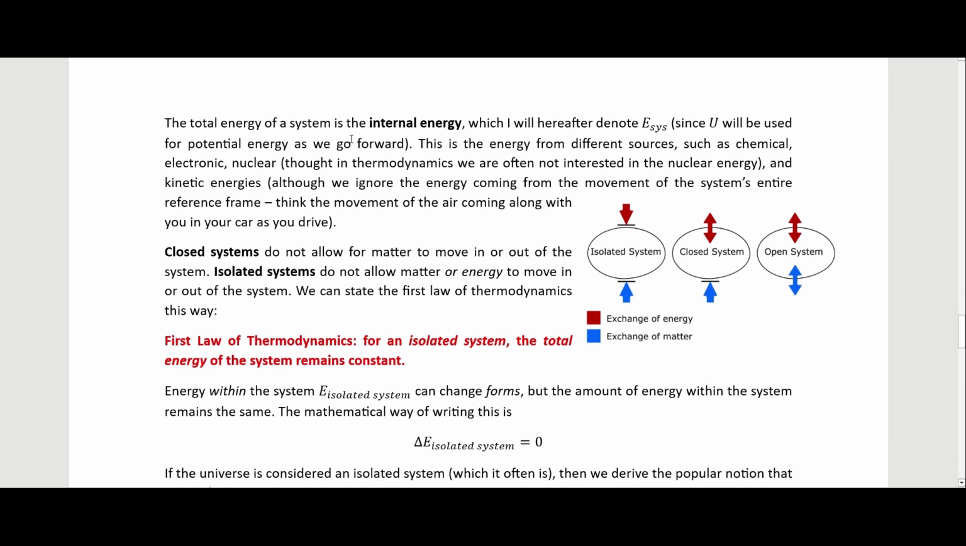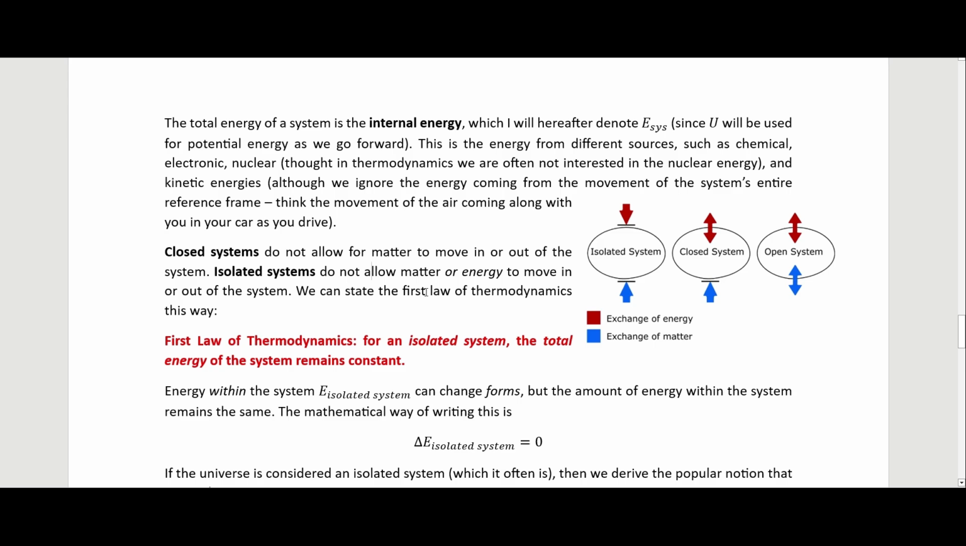The total energy of the system is the internal energy, which I will hereafter denote as E sub sys, since U in later videos will be used for potential energy as we go forward. This is the energy from different sources, such as chemical, electronic, nuclear, though in thermodynamics we're often not really interested in nuclear energy, and kinetic energies, although we ignore energy coming from the movement of the system's entire reference frame. What I mean by that is if you think about the movement of the air coming along with you in your car as you drive. Recall that closed systems do not allow for matter to move in or out of the system, while isolated systems do not allow matter or energy to move in or out of the system.